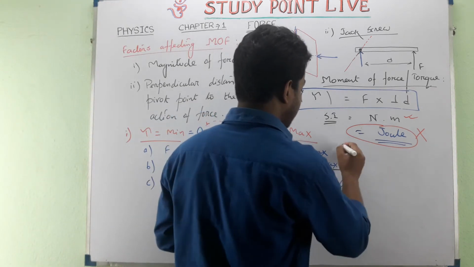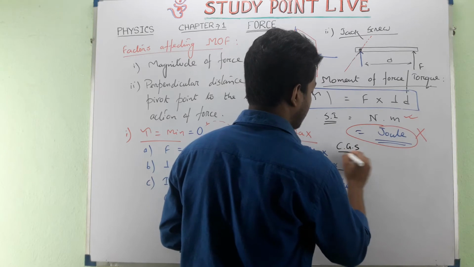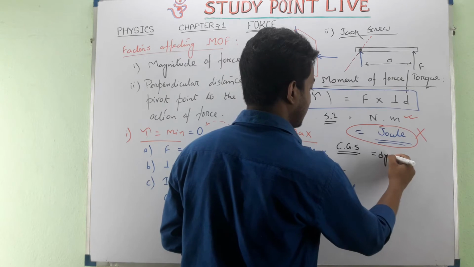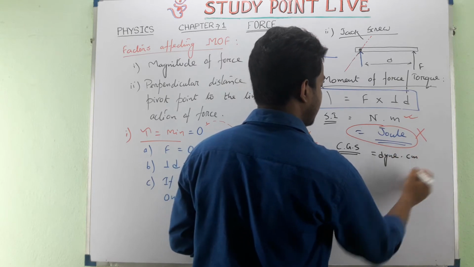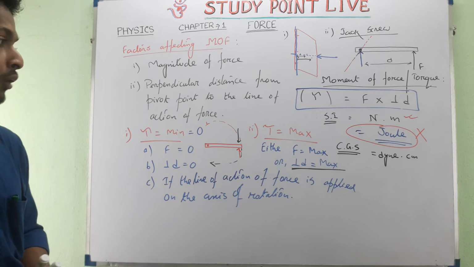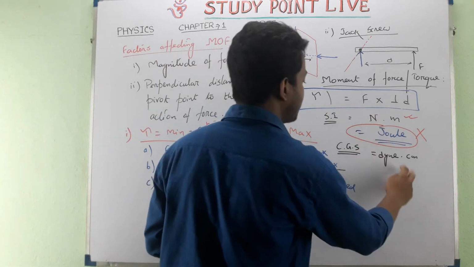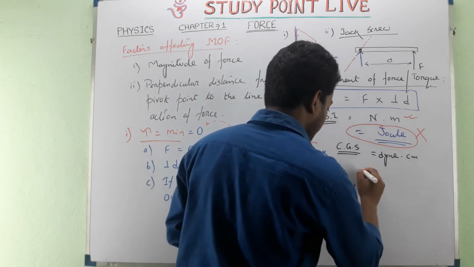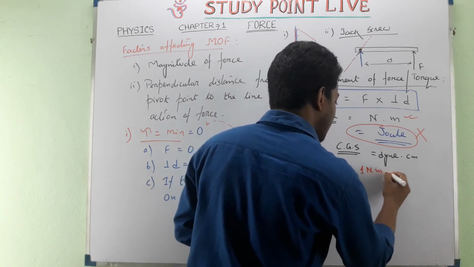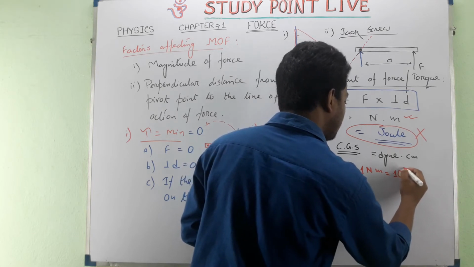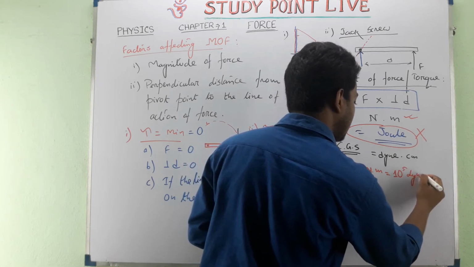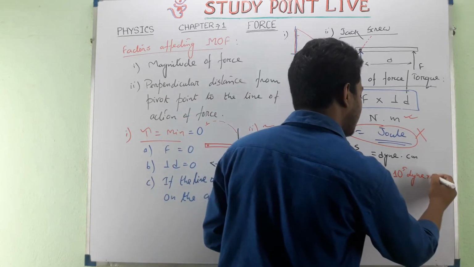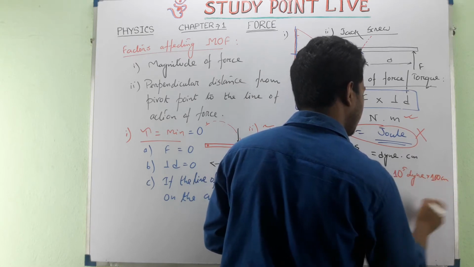What is the CGS unit? The CGS unit of tau is dyne centimeter. Now, what is the basic relation between Newton meter and dyne centimeter? Let's have a look over here. See, 1 Newton meter. As we all know, 1 Newton is equal to 10 to the power 5 dyne. So instead of 1 Newton we can write 10 to the power 5 dyne, and instead of 1 meter we can write 100 centimeter.